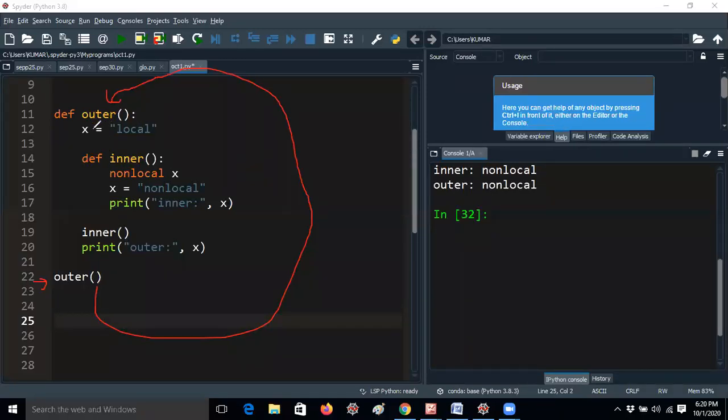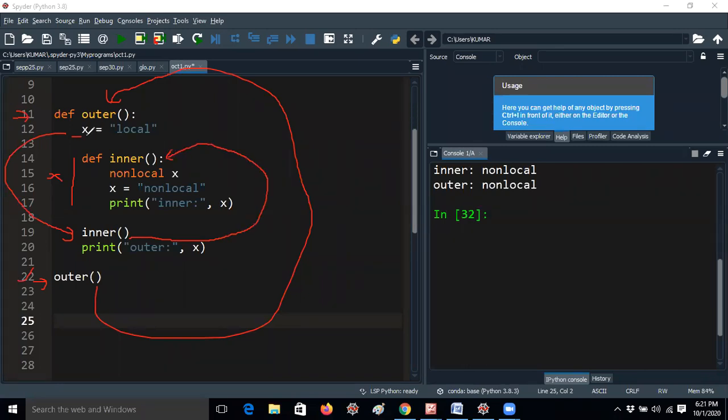Okay. So after that, def inner, but it will not work, because after assigning this value, it shifts to this line, because def is another function. For example, if you are running the same program, why are you not starting from the 11th line? It will start from line 22 only. In the same way, after the outer function is executing, it enters x equal to local. After that, the inner function is called, and it will go to the inner function.